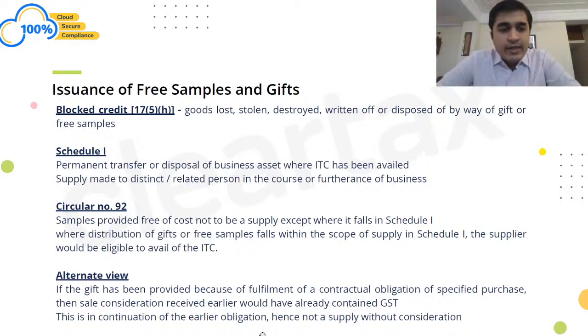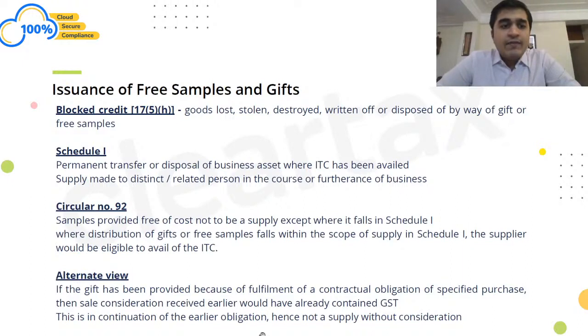Circular number 92, let's read the wordings of it, the way they have actually worded this circular. Let's understand this. Samples provided free of cost are not to be a supply except where it falls under Schedule 1, right? So if it is not falling in Schedule 1, it is not a supply. Where distribution of gifts falls within Schedule 1, the supplier would be eligible to avail the ITC. So what is being said in the circular is that if it falls in Schedule 1, that means it is a transfer of business asset, then I can avail the ITC. I need not reverse my ITC under 17(5)(h).